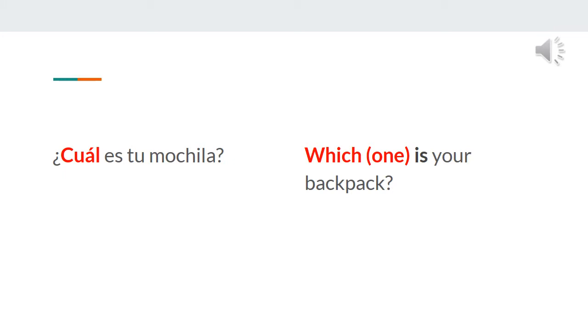Then we have ¿cuál? ¿Cuál es tu mochila? Which one is your backpack? Pay attention here that the cuál is in the singular form. That's why your verb es is in the singular.